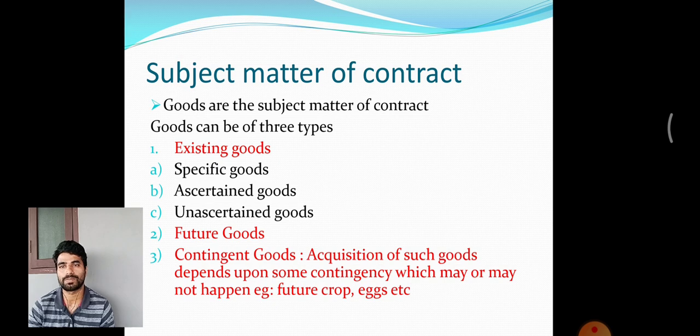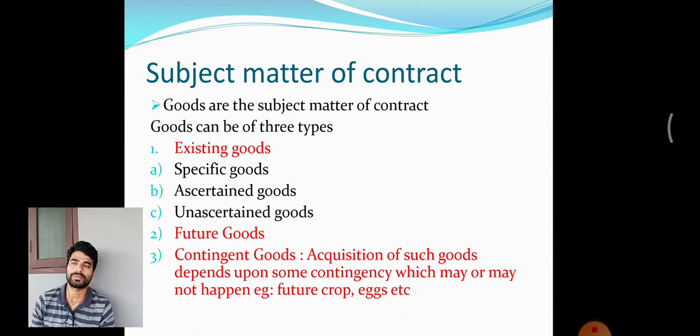Category number one is specific goods. Suppose I have 10 Bentley cars in my garage. I am selling a black KL56 7272. That is the number. I very specifically explain in the contract that particular goods, which is a black car with the number KL56 7272. That is specific goods. Now we have ascertained goods.